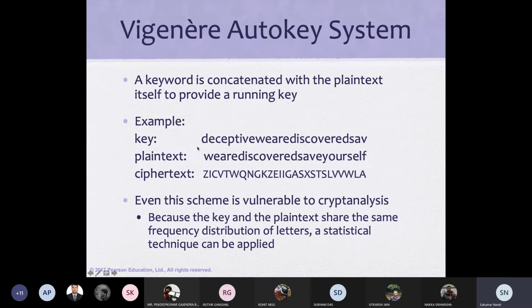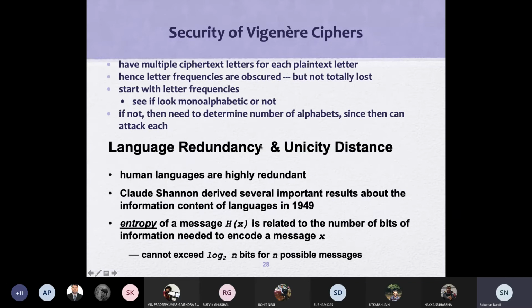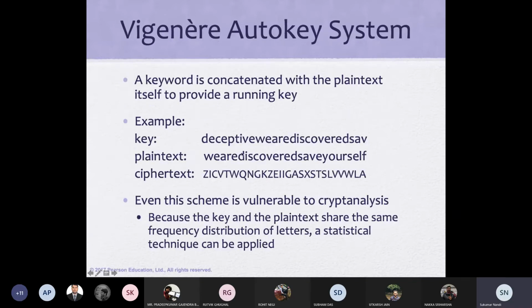So the key, instead of only deceptive repeated, became the initial 9 characters followed by the plain text, and it continues this way. This was found to be far better than the earlier one, because the attacker has to guess the key size, and that becomes more difficult compared to the earlier scenario.